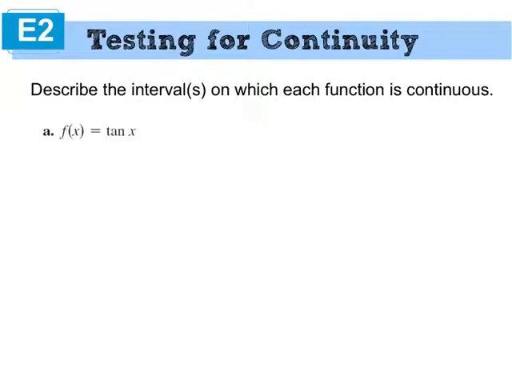Let's talk about the tangent function. Where is it continuous? And I can ask this question one of two ways. I asked it, where is it continuous? I could also ask, where is it discontinuous? So what causes problems for the tangent graph? Asymptotes. And where do those asymptotes happen for the tangent graph? Pi over 2, correct.